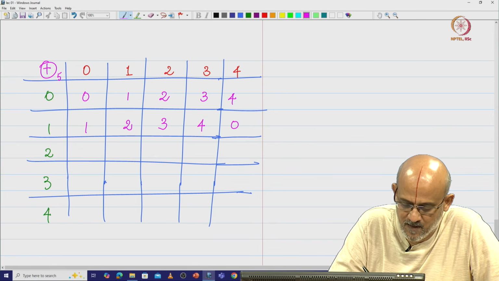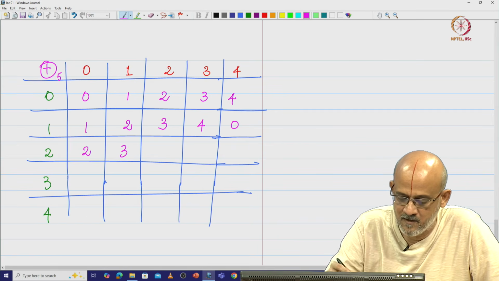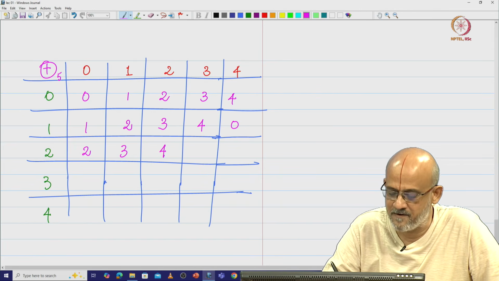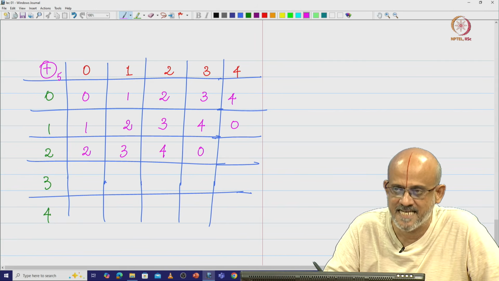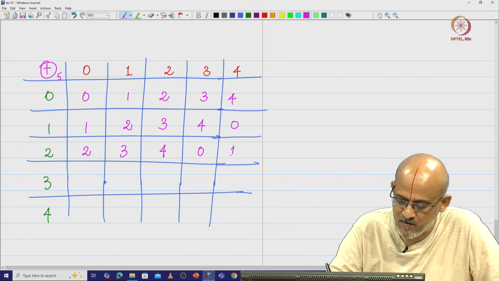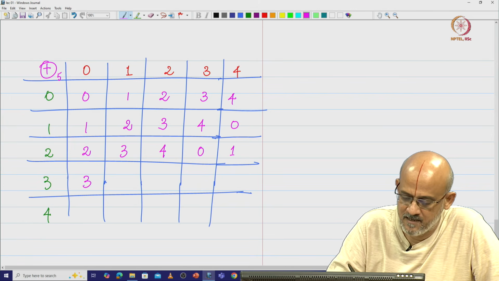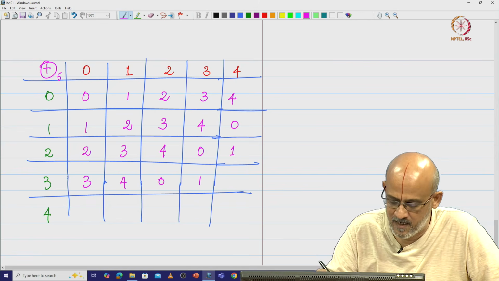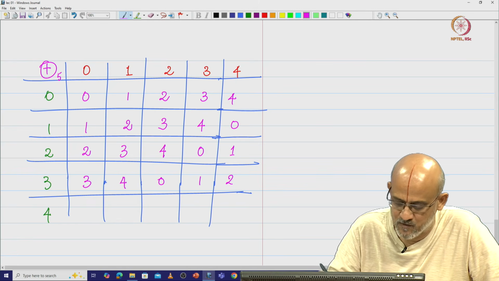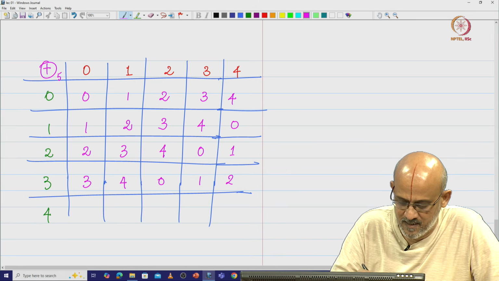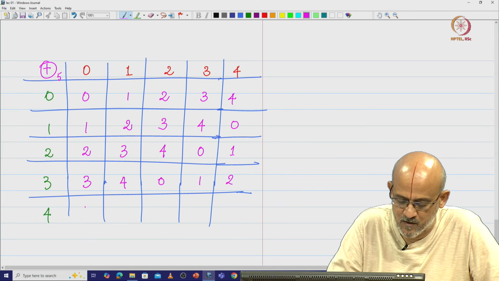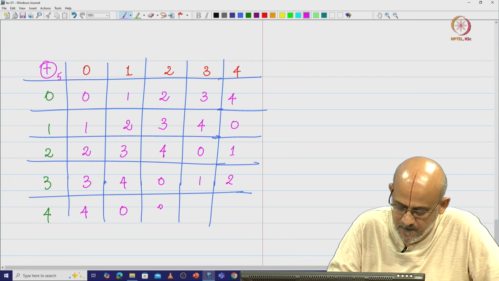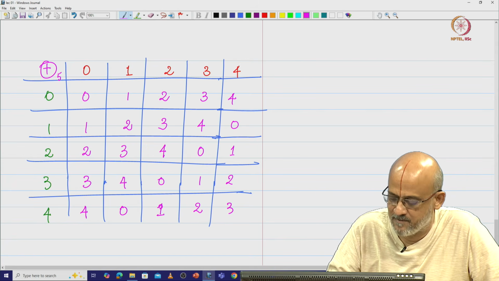So, you can easily fill the rest of the table. 2 plus 0 mod 5 is 2, 2 plus 1 mod 5 is 3, 2 plus 2 is 4 mod 5, which is 4, 2 plus 3 is 5, which gives remainder 0, 2 plus 4 is 6, and 6 mod 5 we know is 1. Then 3, 4, 0, 1: 3 plus 3 is 6, 6 mod 5 is 1, 3 plus 4 is 7, 7 mod 5 is 2. The next element is 4: 4 plus 0 is 4, 4 plus 1 is 5 mod 5 which is 0, 6 mod 5 which is 1, 7 mod 5 which is 2, and 8 mod 5 which is 3.